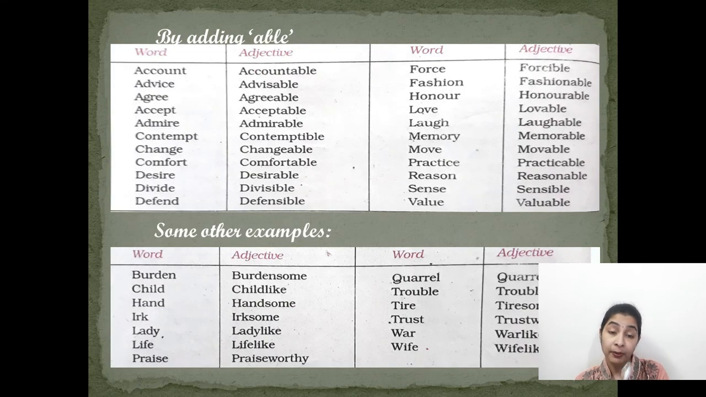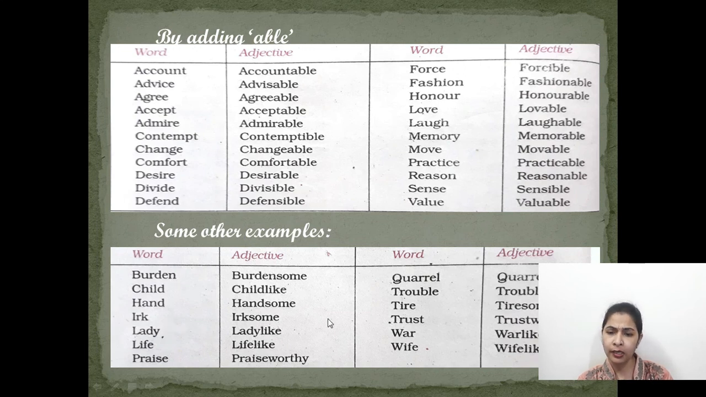Able, adding able to a word also changes it to an adjective. Example, account, accountable, agree, agreeable, accept, acceptable, change, changeable, comfort, comfortable, reason, reasonable, move, movable. Like this it goes. Honor, honorable, fashion, fashionable. Like this it goes. Similarly, other examples are burden, burdensome, lady, ladylike.